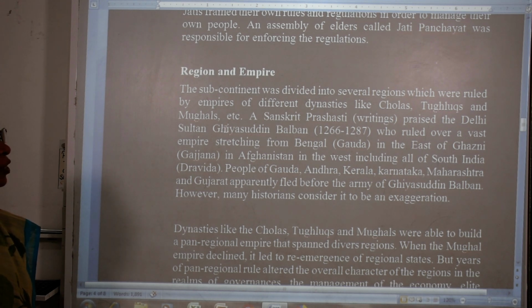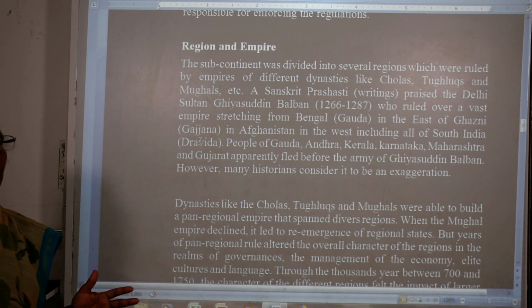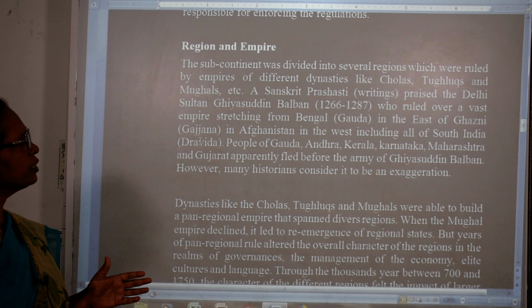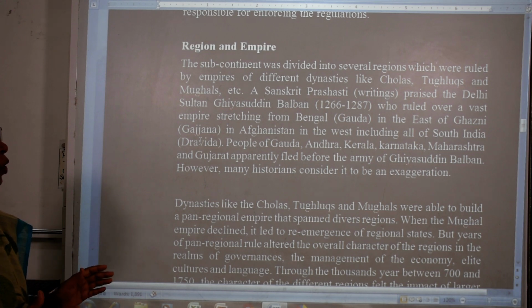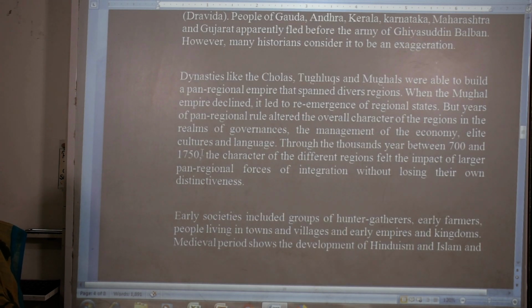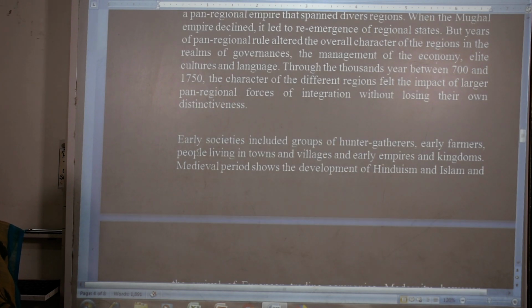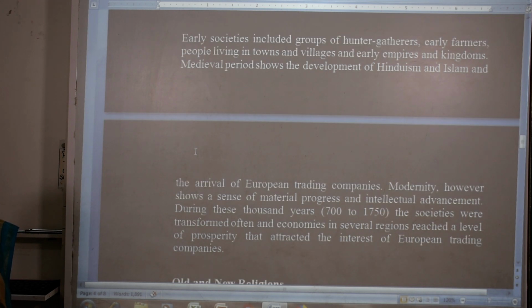And a Sanskrit phrase was written by the Delhi Sultan Balban, who ruled over a vast empire stretching from Bengal in the east. So many dynasties came to rule the country, like the Cholas, Tughlaqs and Mughals, etc. Balban, from 1266 to 1287, started writing in Sanskrit, and they gave more importance to Sanskrit. Early society included hunters and gatherers, farmers, and people living in towns and villages.